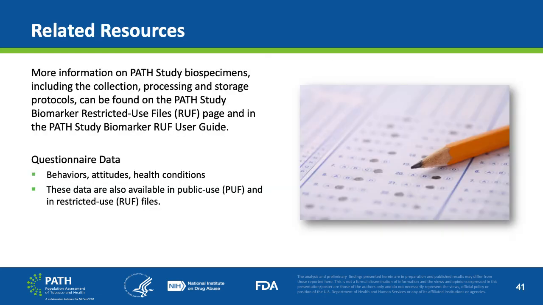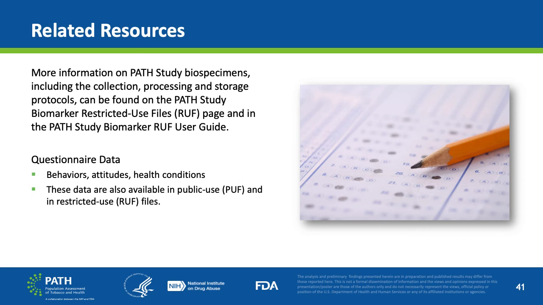The NADAP site contains related resources that can give researchers more information on PathStudy biospecimens, including the collection and processing and storage protocols. These resources and any other information can be found on the PathStudy Biomarker Restricted Use Files BRUF page and in the user guide.